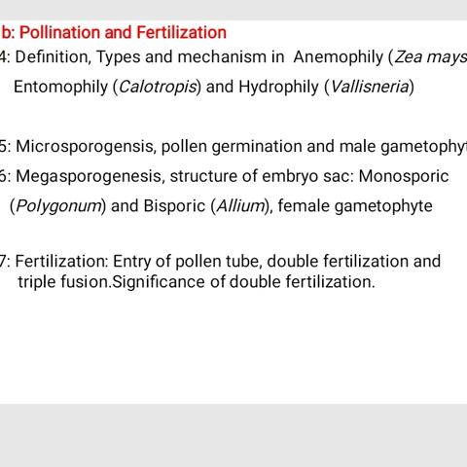Then 1.5, microsporogenesis, pollen germination and male gametophyte. 1.6, megasporogenesis, structure of embryo sac, monosporic, that means Polygonum, and bisporic, that means Allium, and female gametophyte. Then 1.7, fertilization, entry of the pollen tube, double fertilization and triple fusion, and significance of double fertilization.